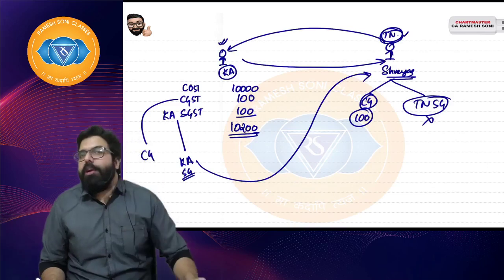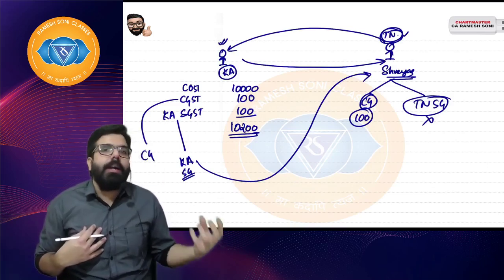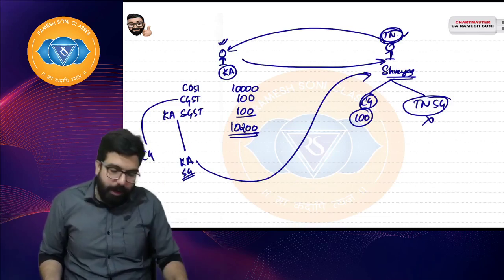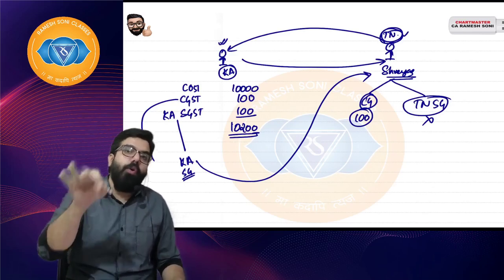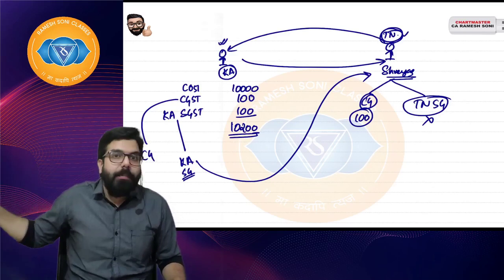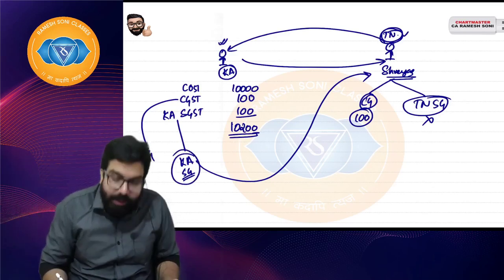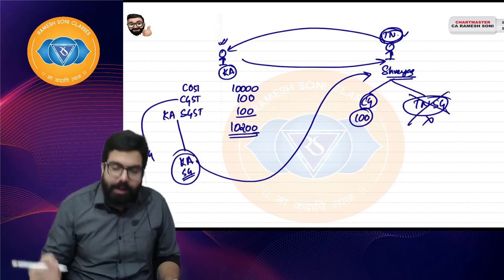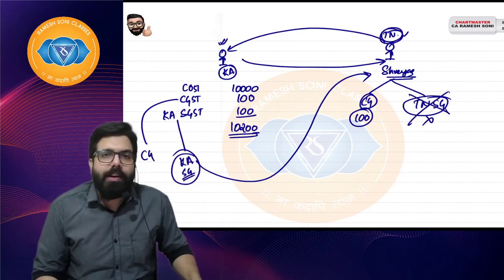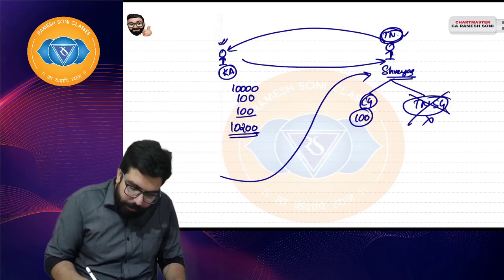Or do you think the Karnataka government will give the credit to Shreyas? Shreyas will not get the credit because the Karnataka government can give it only if you are registered in Karnataka. But here, Shreyas is registered in Tamil Nadu. Hence the government said, okay, in order to solve this problem where taxes were remaining origin based, we will introduce IGST. Everyone understand? Karnataka SGST, he will never get the credit, and the cascading effect will start, and the whole purpose of GST, one nation, one market, one tax, will fail. So hence the government introduced IGST.